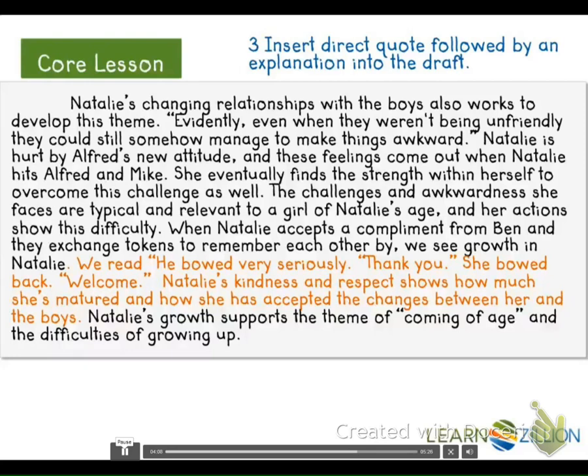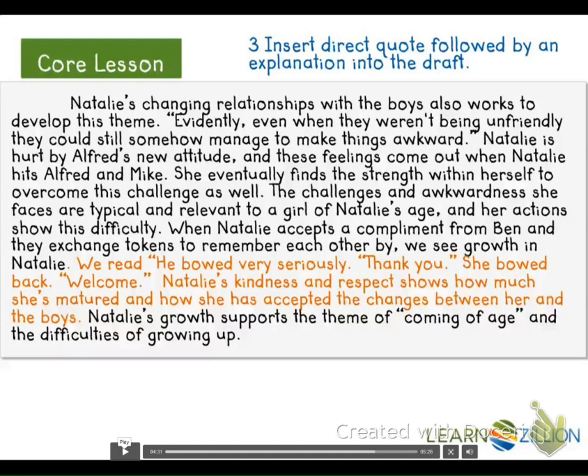When Natalie accepts a compliment from Ben and they exchange tokens to remember each other by, we see growth in Natalie. We read, "He bowed very seriously. 'Thank you.' She bowed back. 'Welcome.'" Natalie's kindness and respect shows how much she's matured and how she's accepted the changes between her and the boys. Natalie's growth supports the theme of coming of age and the difficulties of growing up.